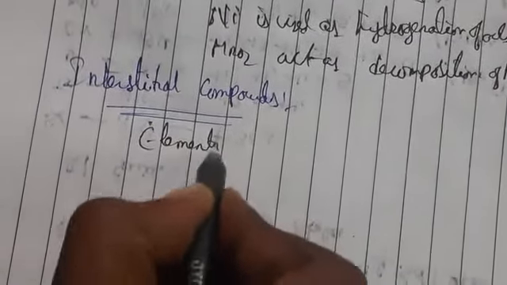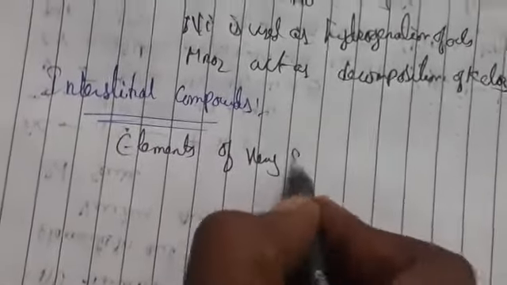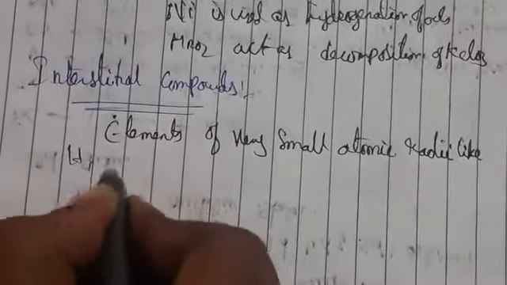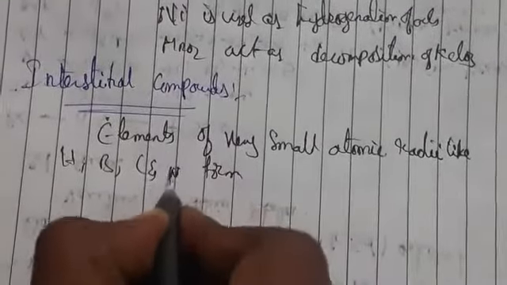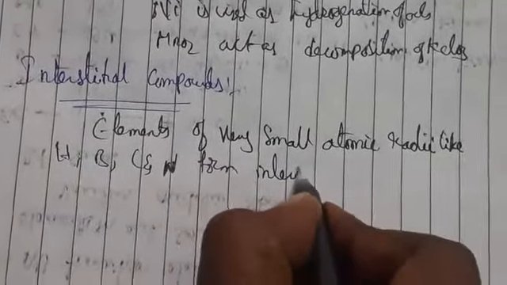Elements of very small atomic radii, like hydrogen, boron, carbon and nitrogen, form interstitial compounds, or non-stoichiometric